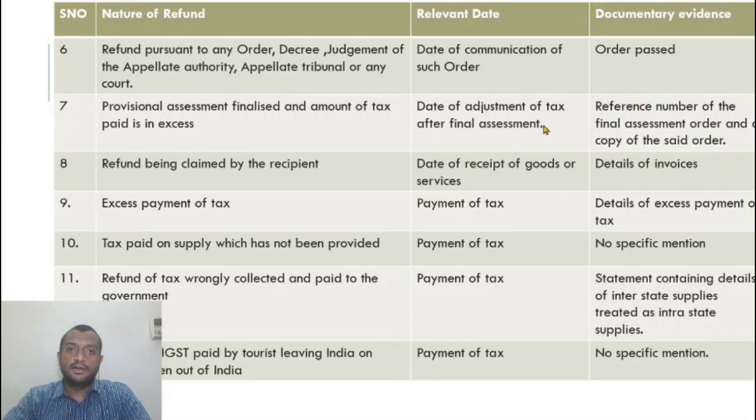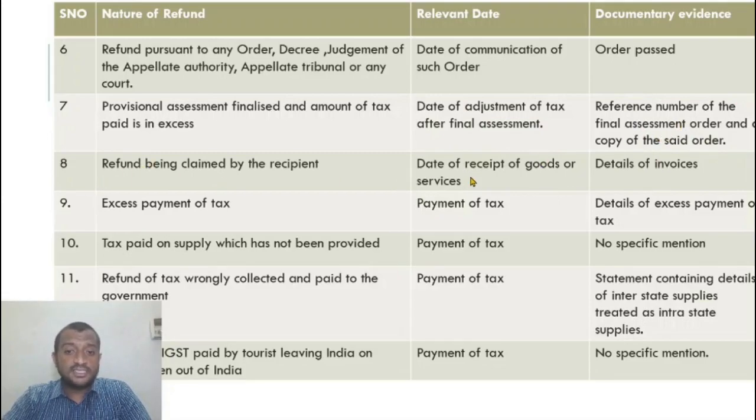All right. Final assessment is actually done by the proper officer. When I make an application for provisional assessment and pay the tax, the final assessment is done by the proper officer, and he gives a final assessment order. Based on that, I get a refund or I need to pay more tax. So the date of order, and the evidence that should obviously be attached, is the final assessment order.